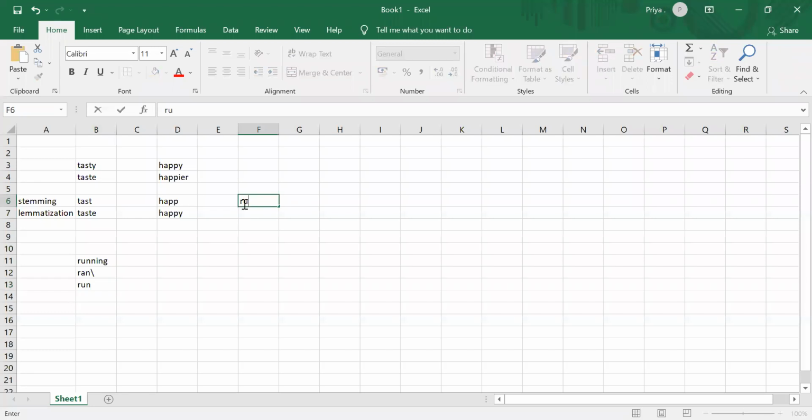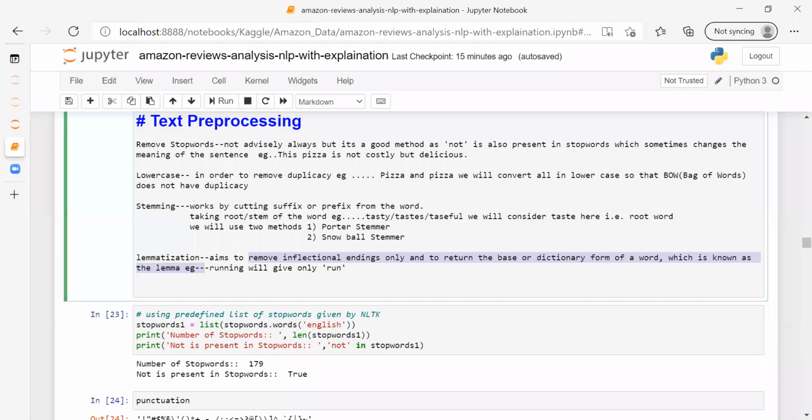I would be getting ran, or maybe just whatever the base word. But in lemmatization, I'll be getting the proper word, that is run. So this is the difference between stemming and lemmatization. Stemming will give you the stem word, or it will just return the root word, whereas in lemmatization, I'll be getting the proper word, the dictionary form of the word. Here you can see the dictionary form of the word.